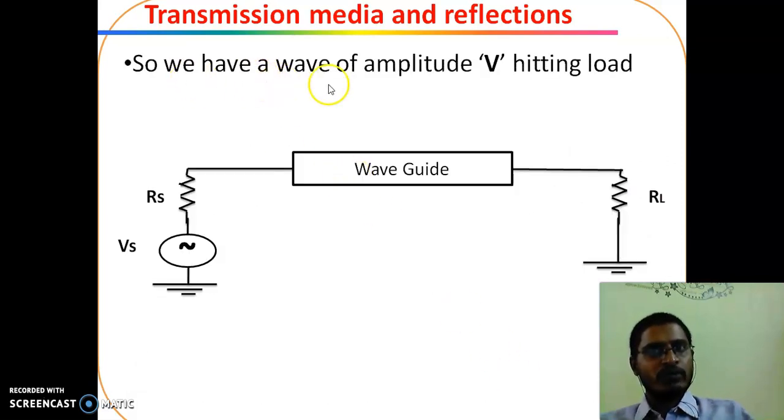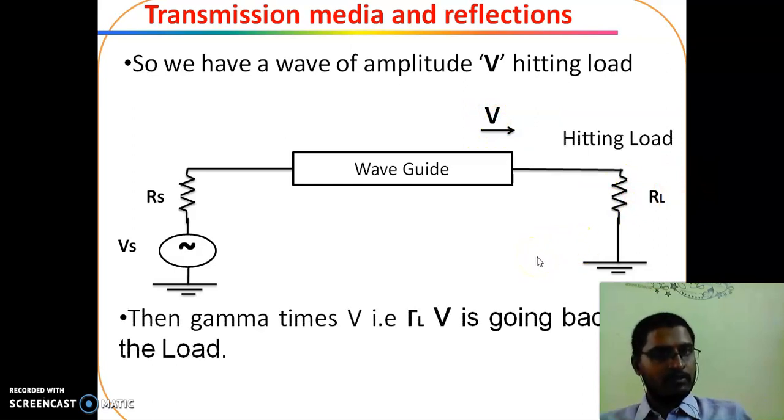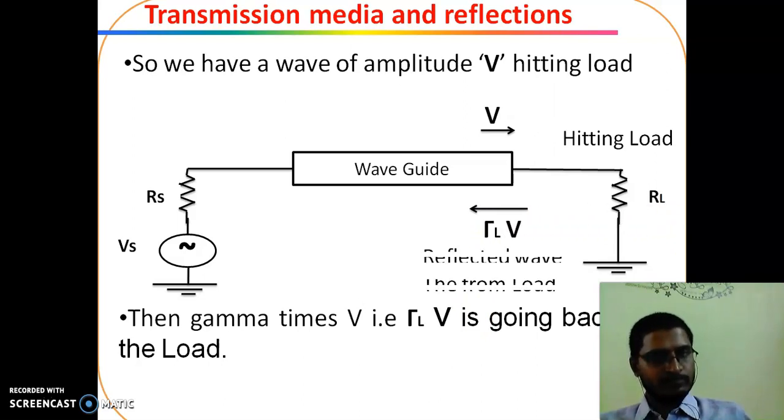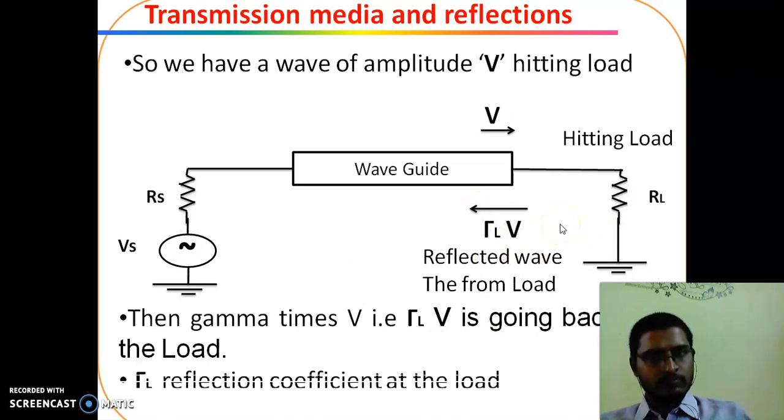So we have a wave of amplitude V hitting the load RL. What happened? Gamma times V, that means gamma L times V, is going back from the load towards the source. So that is a reflected wave, the reflected wave from the load. This is the reflection coefficient at the load.